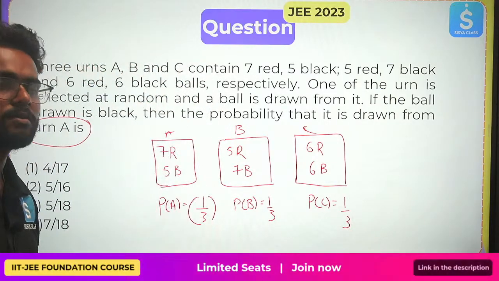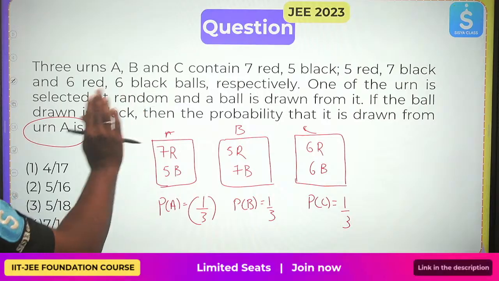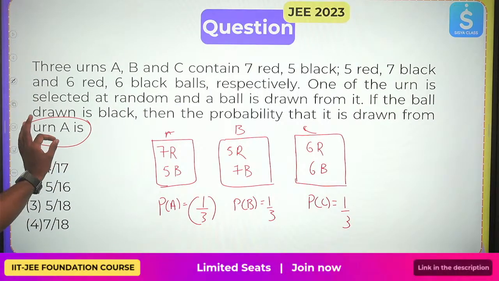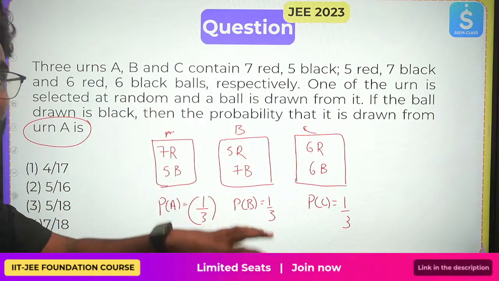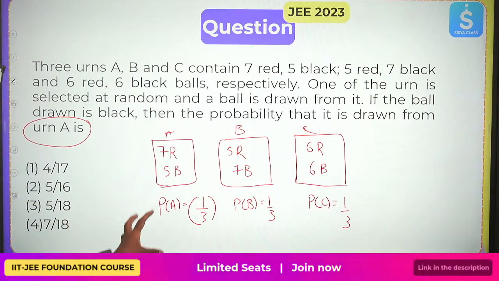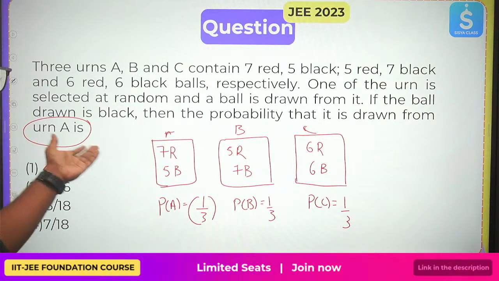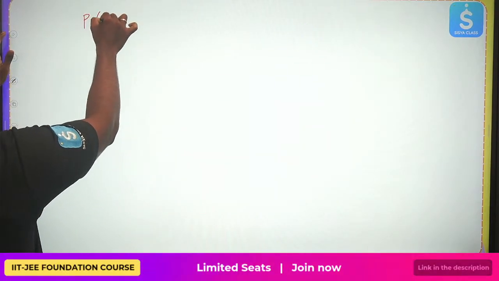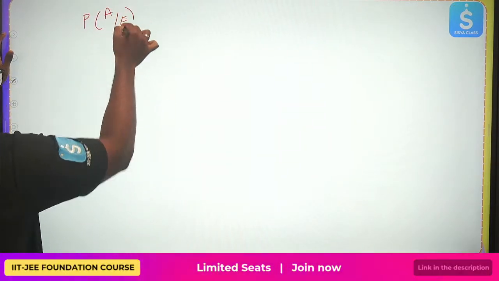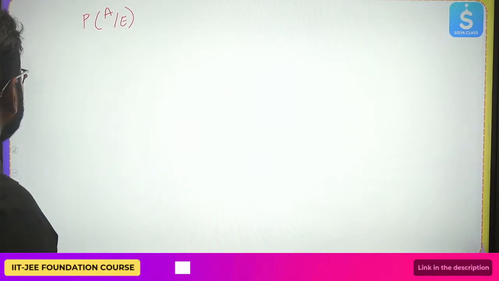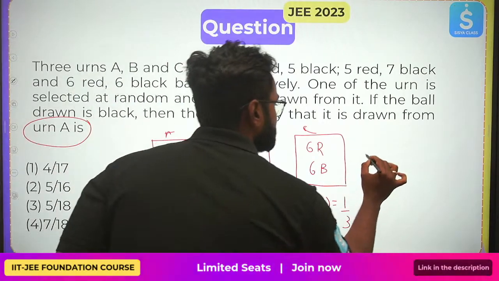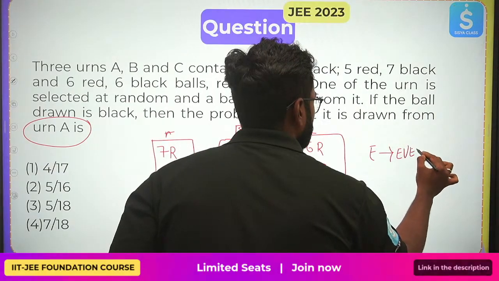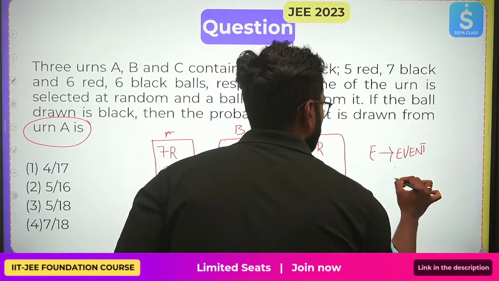This is the first initial part where you have selected one bag. Now, what is he asking? He is asking that a ball is drawn. The ball drawn is already black. What is the chance that it is drawn from urn A or bag A? I can directly put P of A by E, right? Let me tell you, E is the condition, the event that black is drawn.